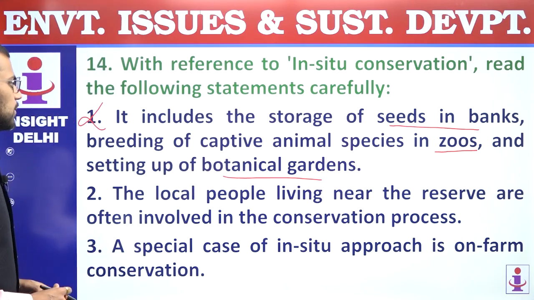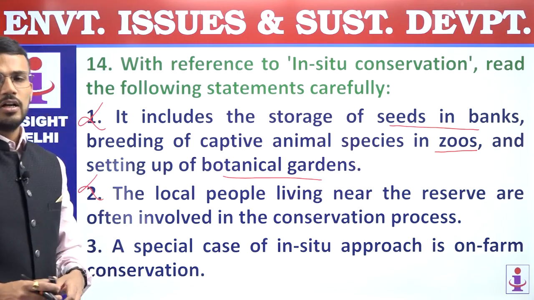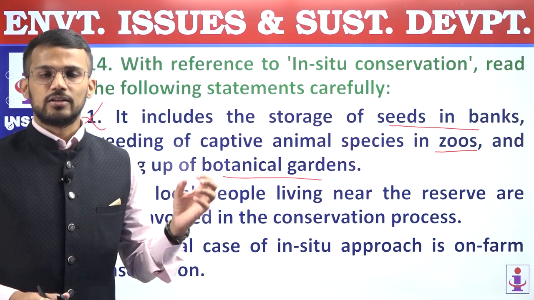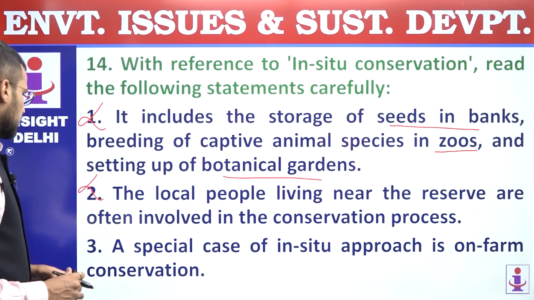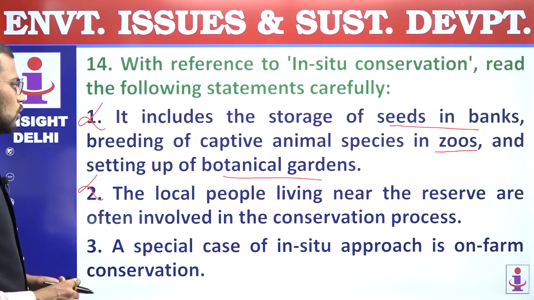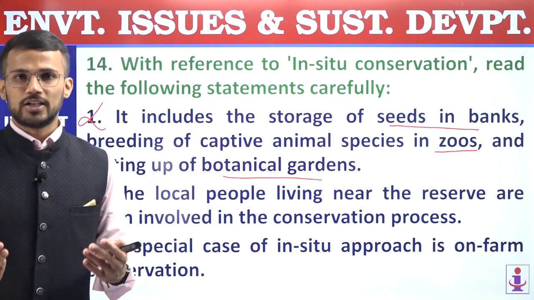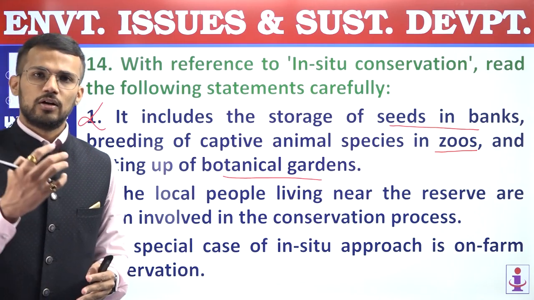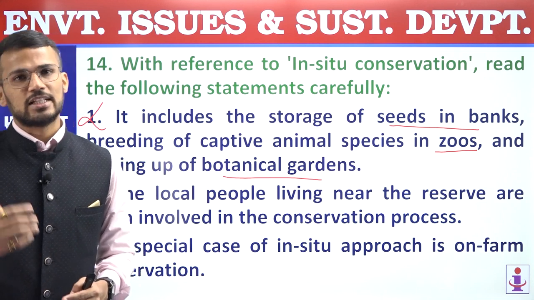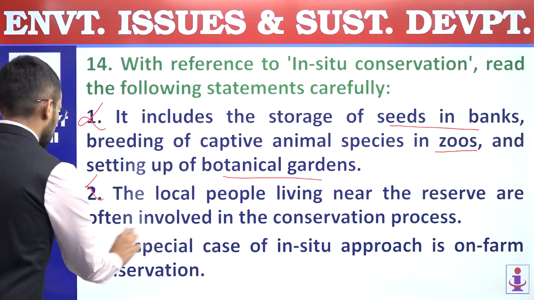Second, the local people living near the reserve are often involved in the conservation process. Incorrect statement. In situ conservation, when we carry out, we make sure that there is no disturbance even from people living in the vicinity. Second statement is also incorrect. Third, a special case of in situ approach is on-farm conservation. Right? So sometimes, as a special case of in situ conservation, on-farm conservation is also carried out because the farm location provides near natural conditions for the conservation, and that's why sometimes it is also used in situ conservation.